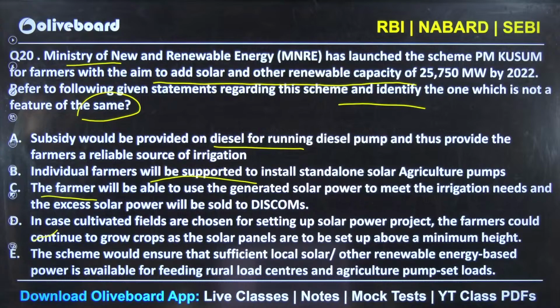In case cultivated fields are chosen for setting up solar power projects, farmers could continue to grow crops as solar panels are to be set up above the minimum height, and the scheme would ensure that sufficient local solar and other renewable energy based power is available for feeding rural load centers and agriculture pump set loads.